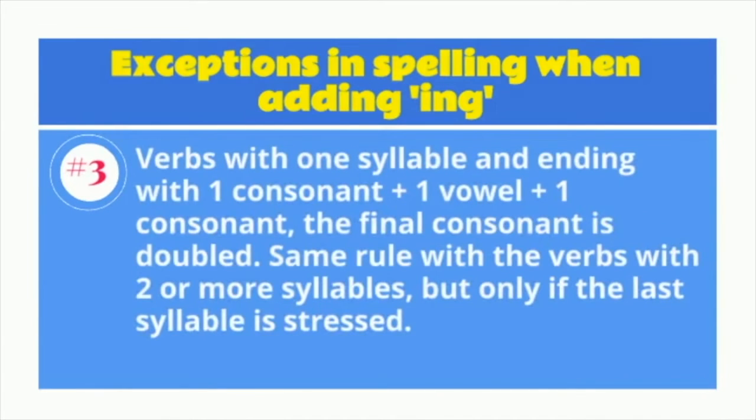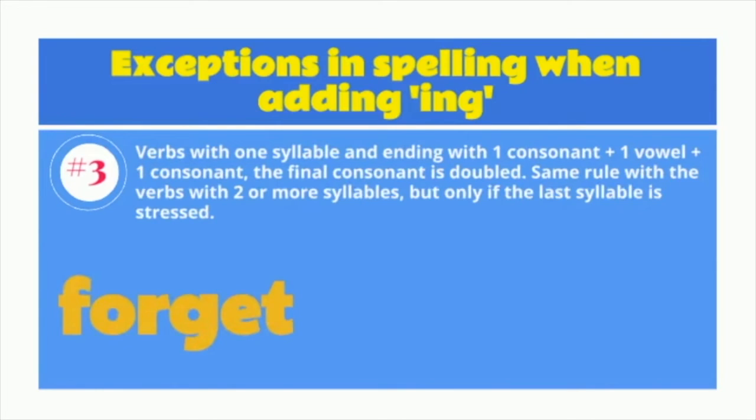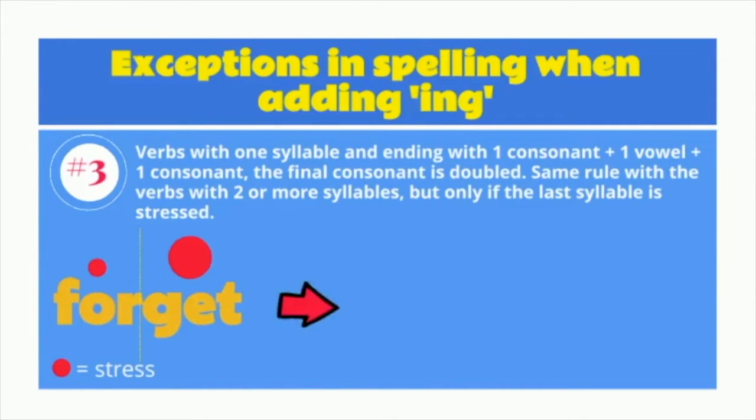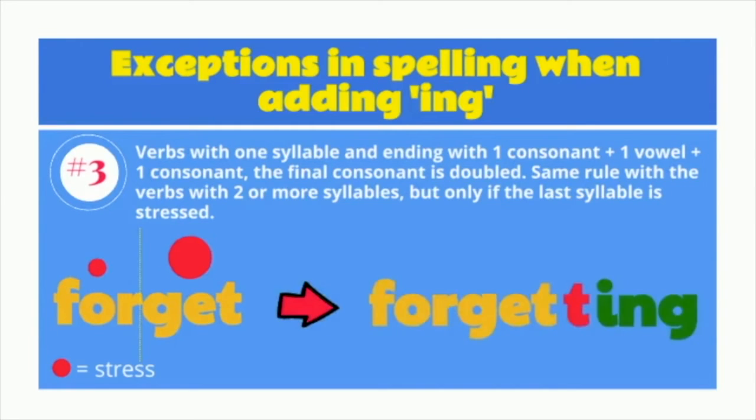Rule number 2 also applies to words with 2 syllables, but only if the last syllable is stressed. Do you still remember what a syllable is? Let's take a look at the following examples. In the word forget, there are two syllables, for and get. The stress is on the second syllable, not the first one, so it reads as forget, not forget. In this case, when we add ing to these kinds of words, we need to double the last letter.